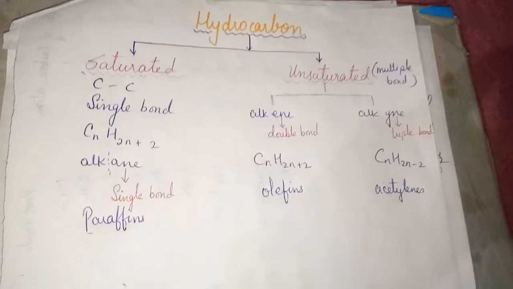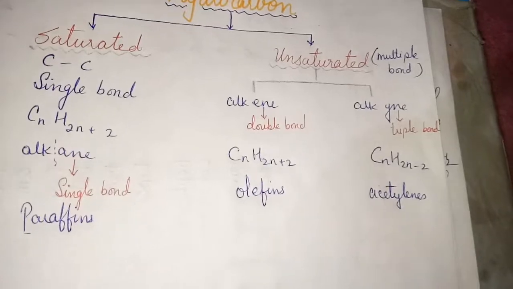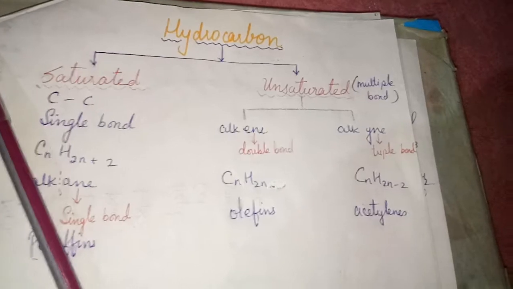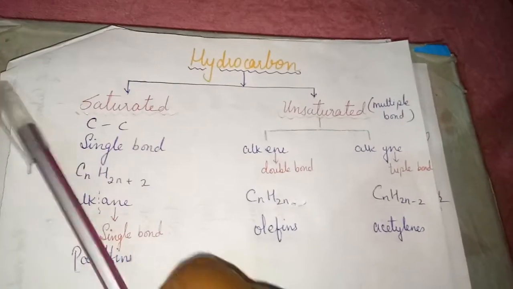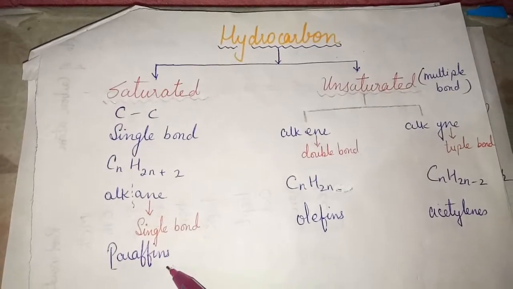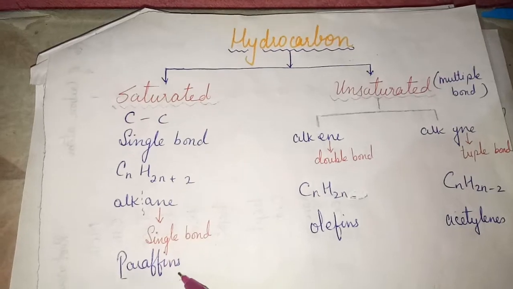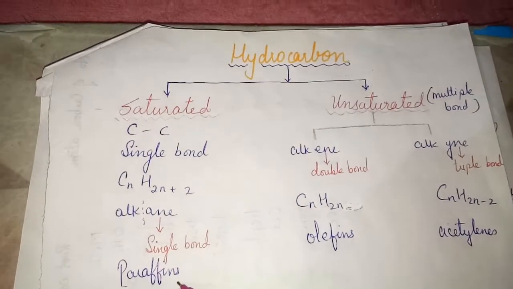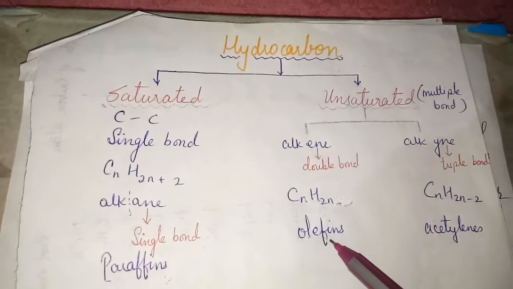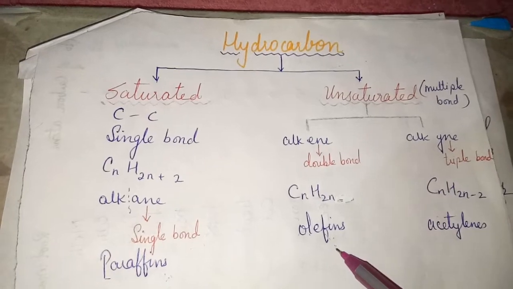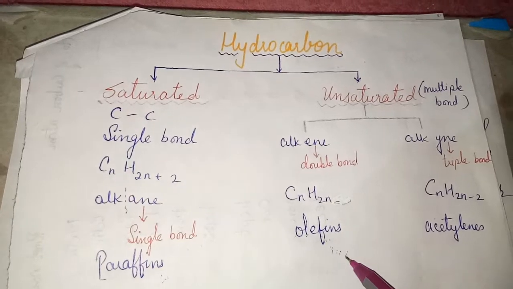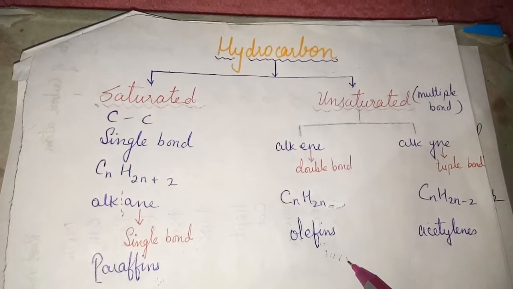So, alkenes have the general formula CnH2n, while the alkynes have the general formula CnH2n minus 2. The common name for alkanes, that is the saturated hydrocarbon, is paraffins. Why paraffins? Because they are less reactive. While another name for alkenes is olefins. Olefins means oil forming. Means the lower member of this class react with chlorine to form oily products.